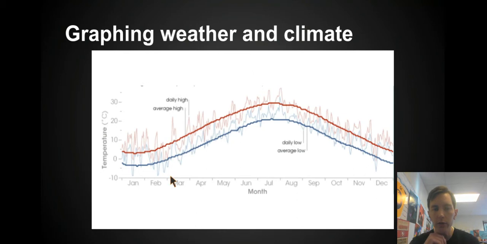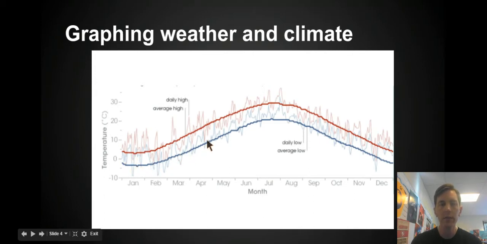So when I look at this graph, I'm going to start to look at the pattern and the shape of it and what that tells me. Like I said, I see the daily temperatures jump around a lot, so that makes a lot of sense to me. Sometimes it's hotter, and the next day could be a lot colder. But I really want to focus on the dark lines here, and I see that in general, the average temperatures are lower in the wintertime.